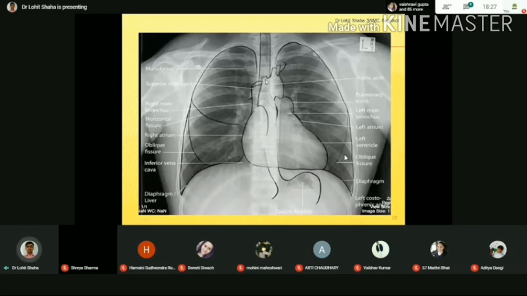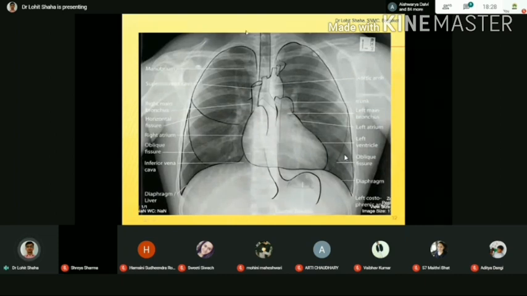Then you are going to see these structures, these are called the ribs. In between the ribs, what you are going to see, this is the intercostal space. So these all come under the bony structures that you can see in the chest itself.